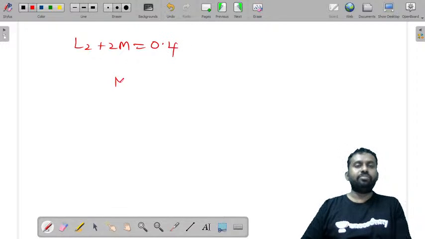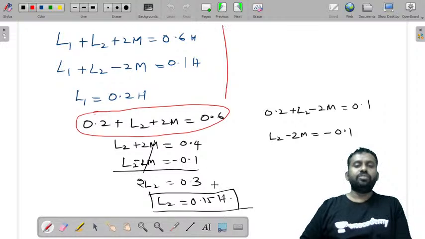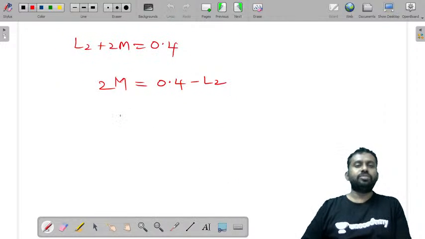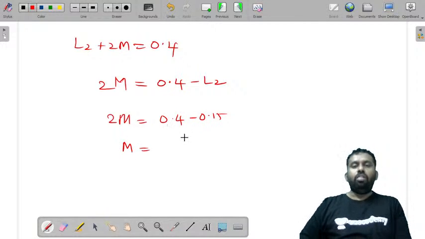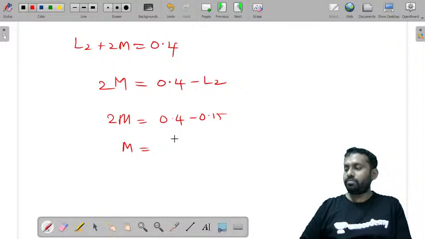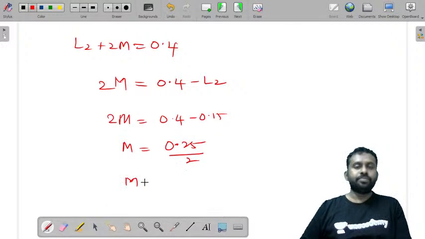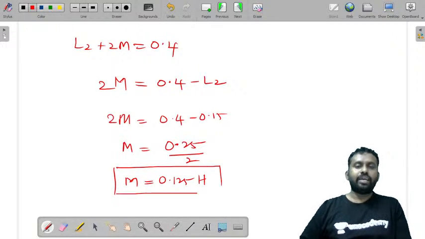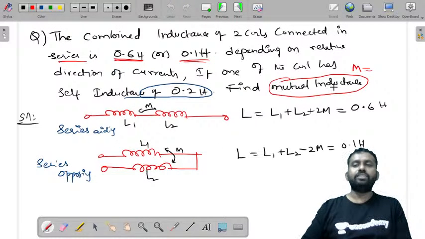We are asked to find M, so 2M is equal to 0.4 minus L2. L2 is 0.15, so 2M is equal to 0.4 minus 0.15, which is 0.25, so M is 0.25 by 2. So M is equal to 0.125 Henry. The answer is 0.125 Henry.